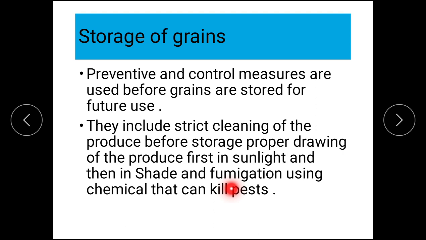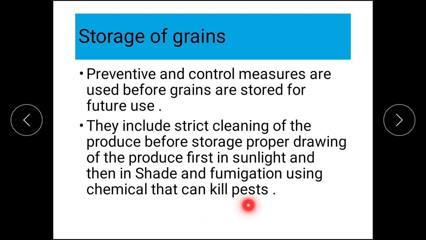All the crevices, corners, ceiling, floor, walls, everything of the godown should be fumigated. Fumes of chemicals should be passed so that pests are killed.